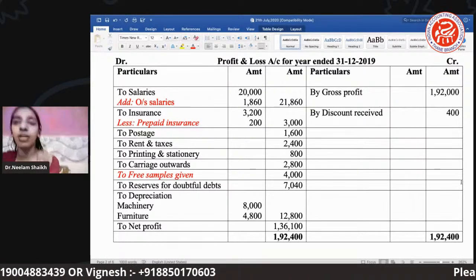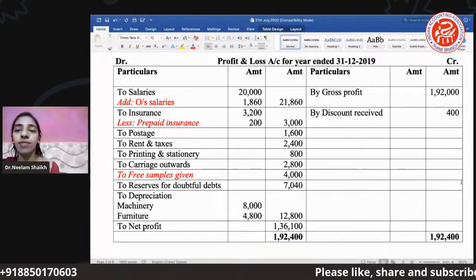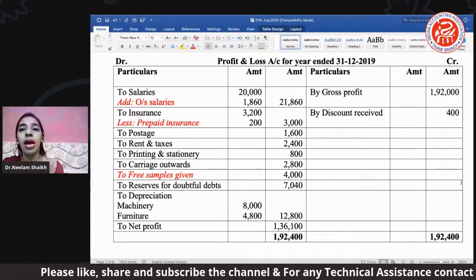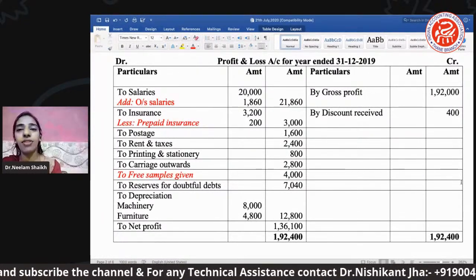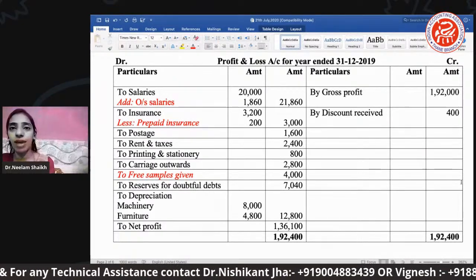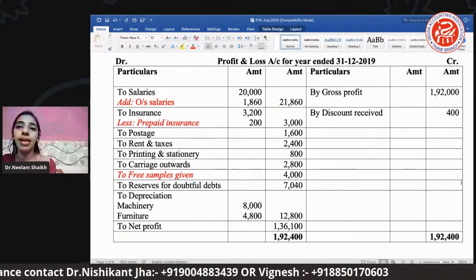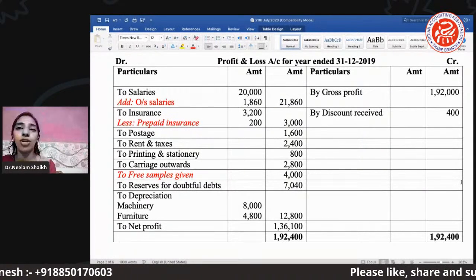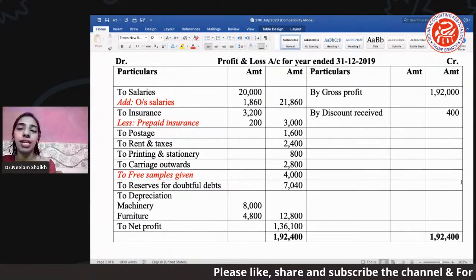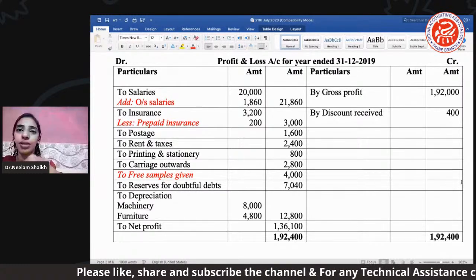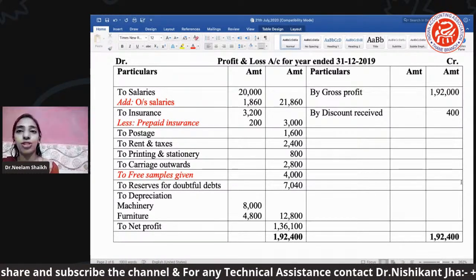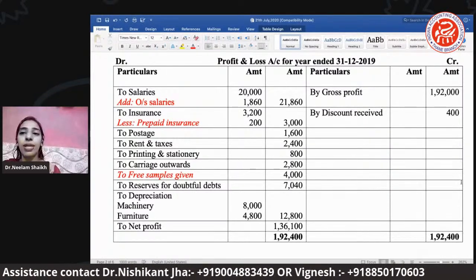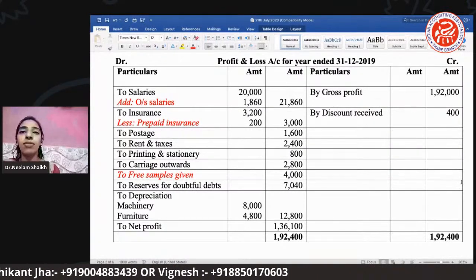Reserve for doubtful debt. If you remember, there was a reserve for doubtful debt which they have mentioned. So that reserve for doubtful debt will also be mentioned here. If it is given in the adjustment, then definitely the value of the reserve for doubtful debt will also be less from our debtors. So you can see this 7,040 rupees, this posting you will get on our debtor side also by giving the two effects. Depreciation is an adjustment. Depreciation on the respective machinery or furniture, on the respective assets, we have to give the entry.